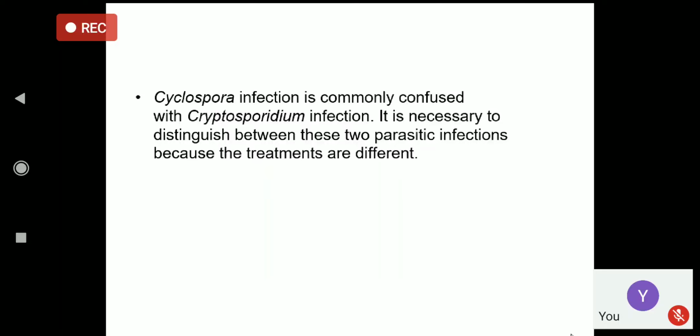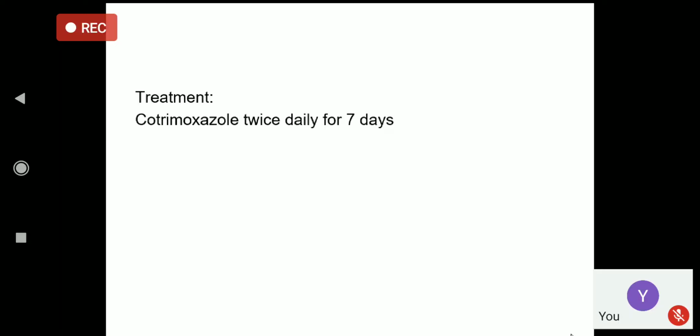Therefore we have to differentiate them, because they produce similar clinical manifestations, and on microscopic examination they may not be easily distinguished because of the similar structures and only a slight difference in size. But we have to differentiate between these two parasites as the treatments are different. Nitazoxanide, a different group of drug, is used for Cryptosporidium, whereas cotrimoxazole twice daily for around 7 days is the treatment of choice for Cyclospora cayetanensis.